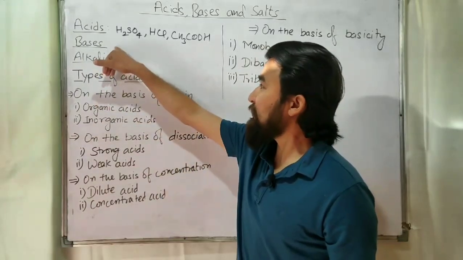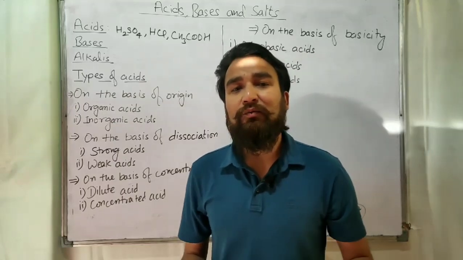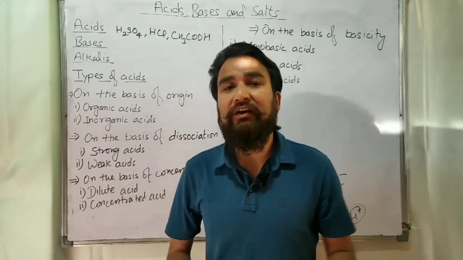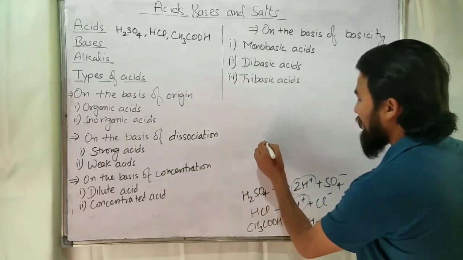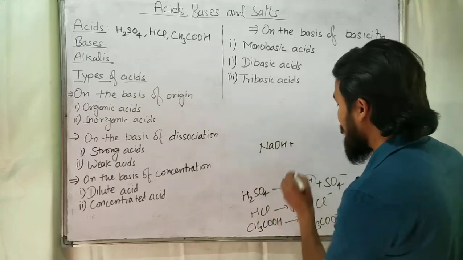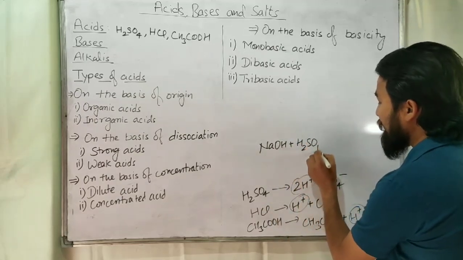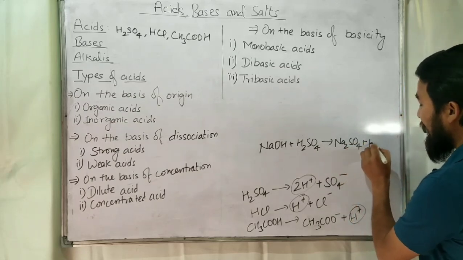So what are the bases? In general we can say bases are the substances which when combined with acids give salt and water. For example, NaOH. NaOH is a base because when it combines with H2SO4 it will give Na2SO4 plus H2O.